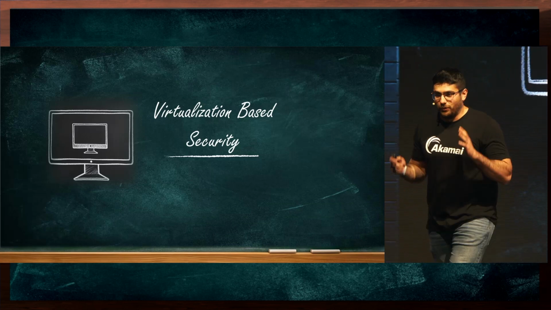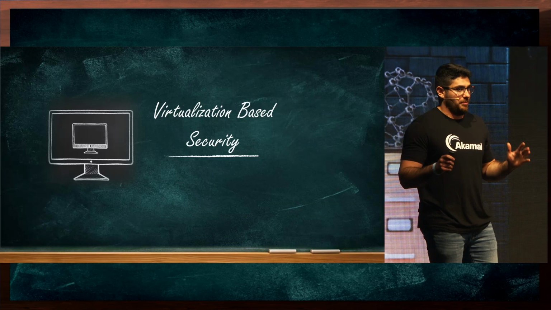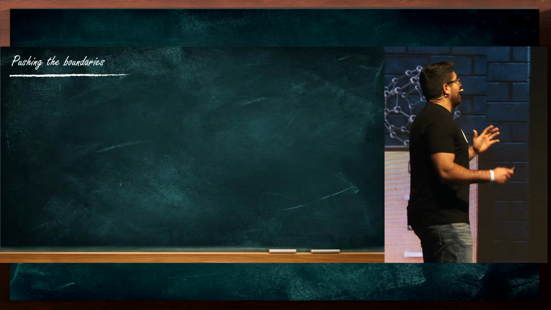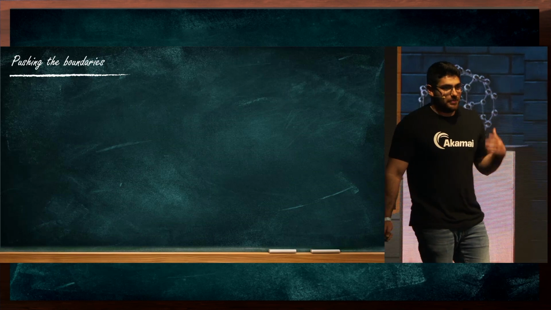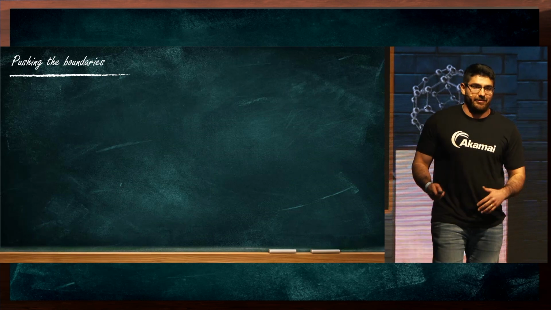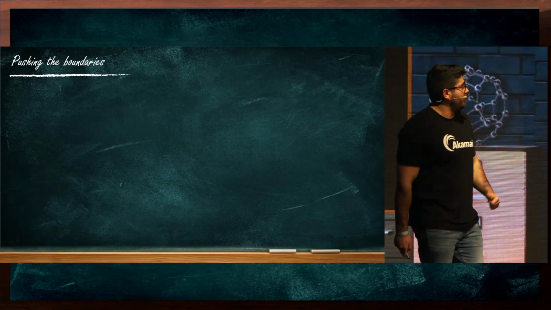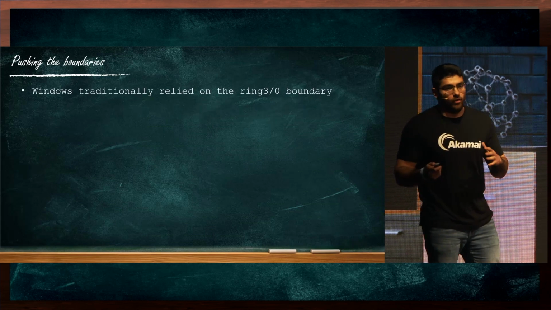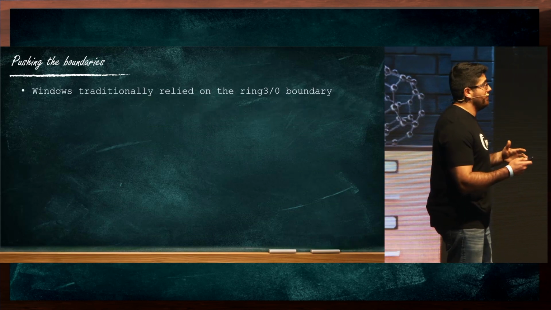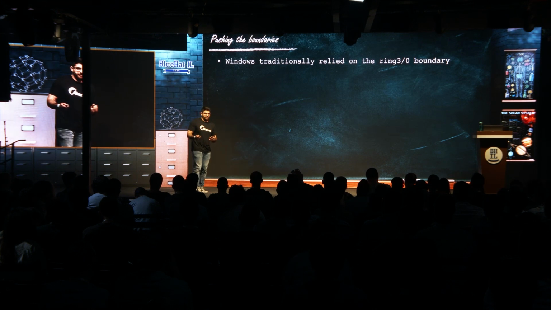OK, so let's start with Virtualization-Based Security, VBS. It all starts with security boundaries. Traditionally, operating systems in general, and Microsoft as well, relied on processor rings as their security boundary in order to protect the operating system.